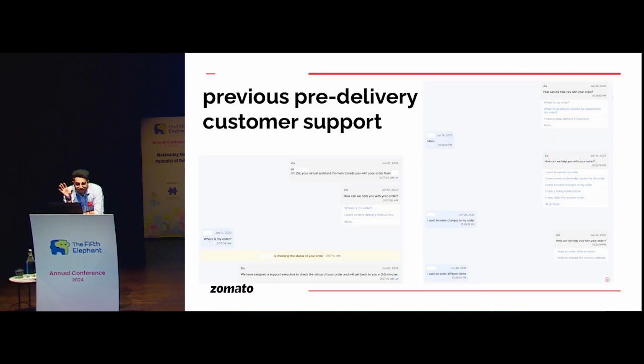Before AI came into the picture, this was the support universe at Zomato. You can go through these screenshots. In the first one, you must have seen these screens, right? All of you are aware of these screens. In the first screenshot, you can see that the customer tapped the "Where is my order" option, and the bot quickly escalated to a human agent. In the second screenshot, in the last message, the customer finally wanted to order different items, but he or she had to go through a fixed set of options defined by us in order to get to that node. So you can imagine what kind of problems existed before AI came into the picture.